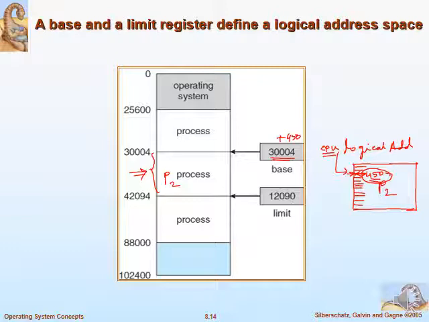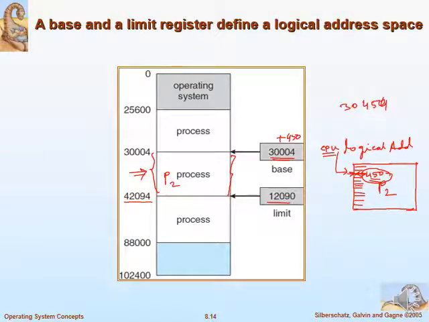Now, is 30,454 within this limit? That has to be checked. Of course, the answer is yes, it is within this range. If it is within this range, that means this is a valid address.